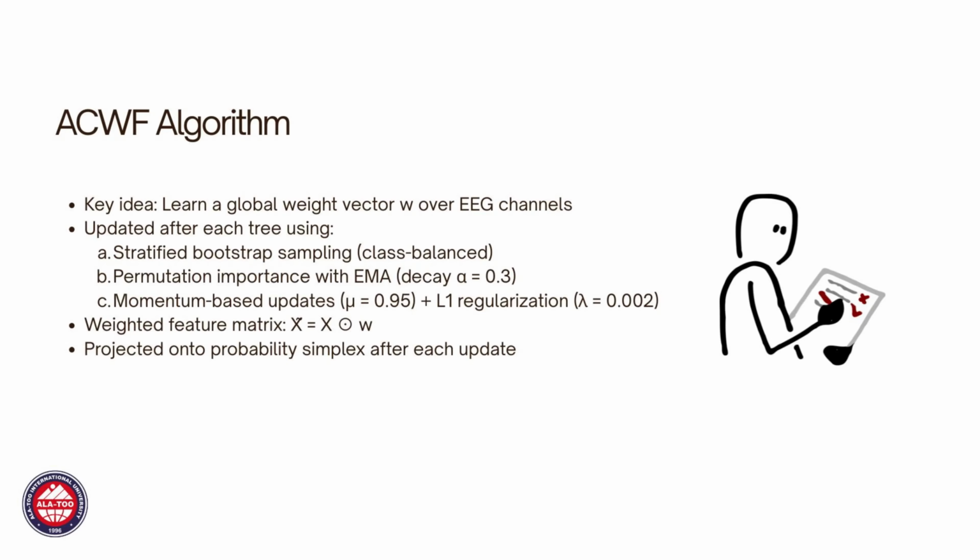Third, we update the channel weights using momentum, which helps the model learn faster and more smoothly. We also apply L1 regularization, which encourages the weights to become sparse, meaning only the most important channels get high weights, and the rest become very small or zero. After each update, we make sure all weights sum to 1 by projecting them onto what's called the probability simplex. Let me now show you the mathematics behind this.